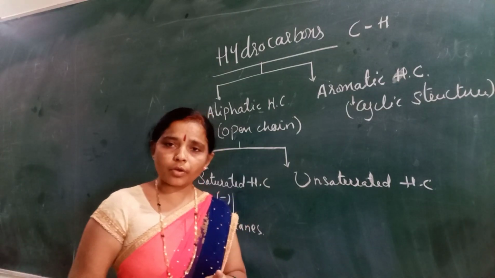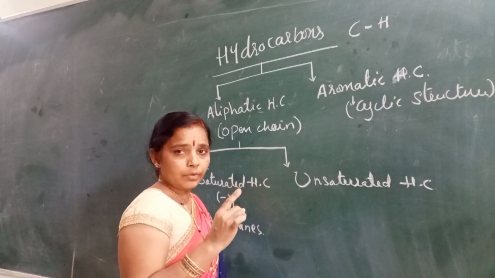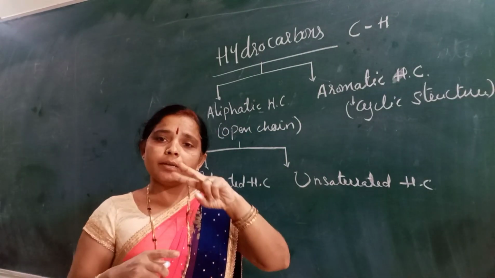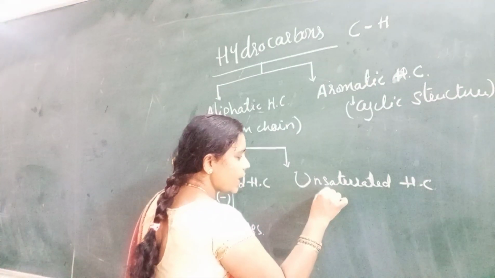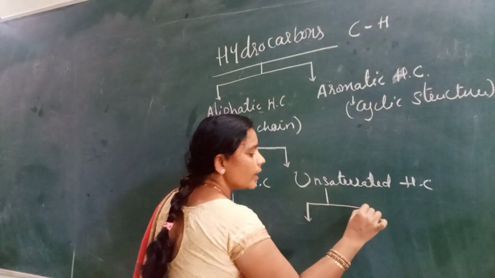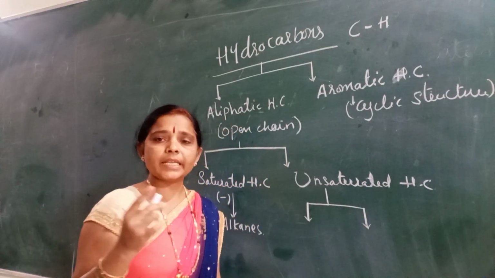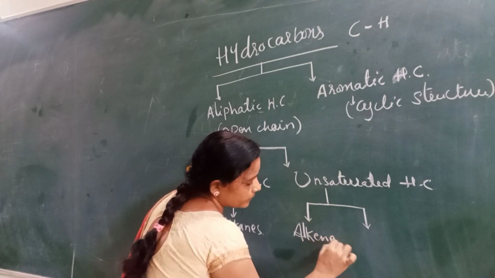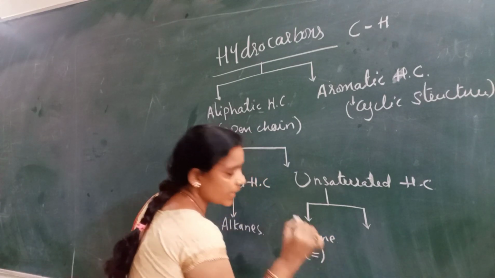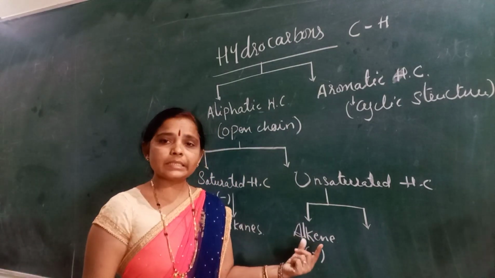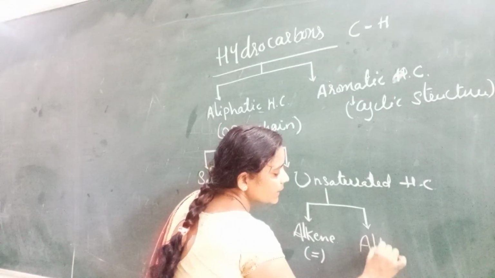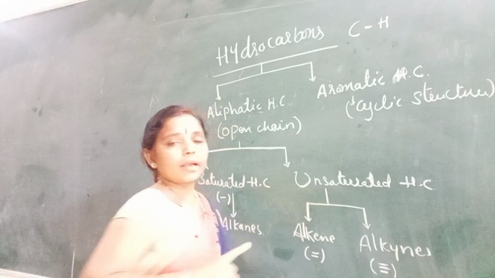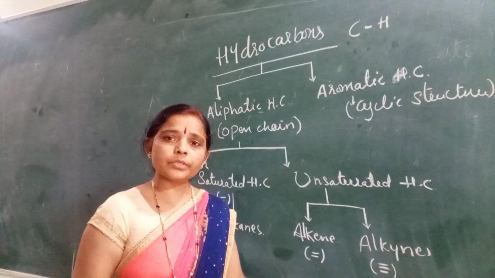Unsaturated hydrocarbons are those compounds with carbon and hydrogen that include double as well as triple bonds. They are further divided based on the number of bonds. If it is a double bond, then it is called alkene, and only the compounds having double bonds are called alkene. Alkynes have triple bonds, at least one triple bond.